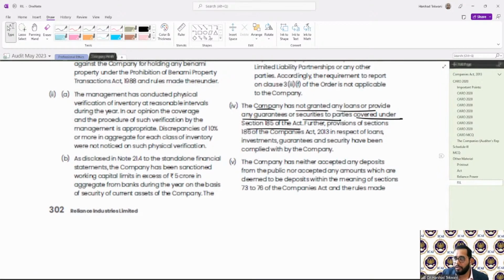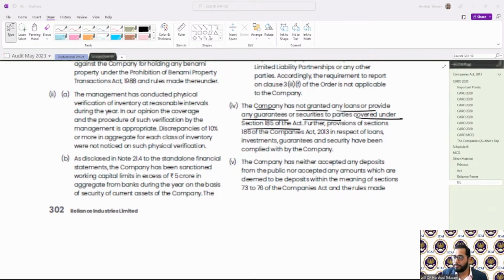We'll see in the rest of the clauses, when there are some details with respect to Nidhi companies, whether something is applicable or not applicable. At that time also we'll see that particular detail. But if it is not applicable, we need to write specifically that it's not applicable to the company because of XYZ reason. We cannot delete the clause from the report.